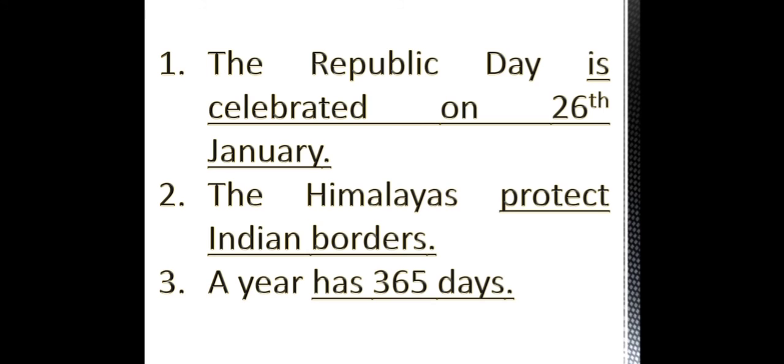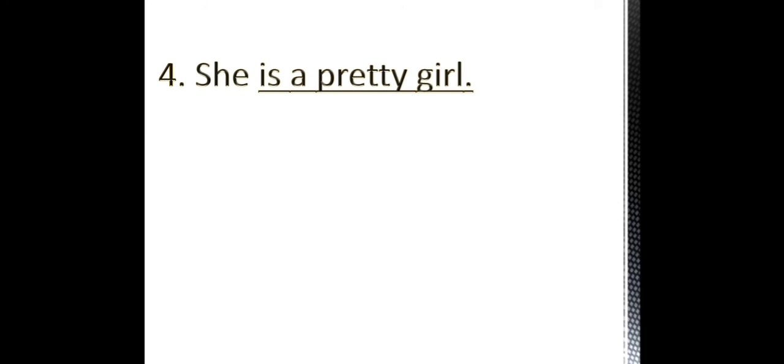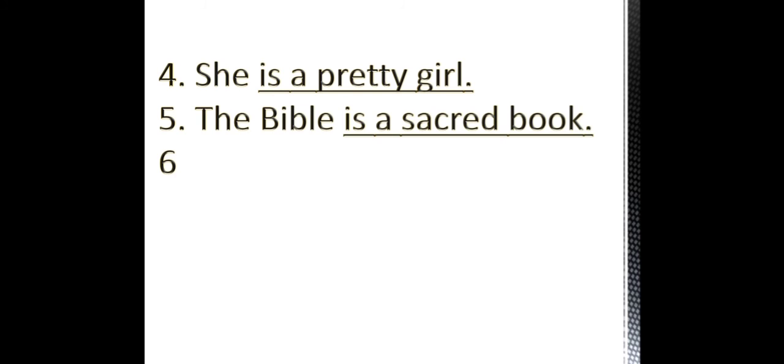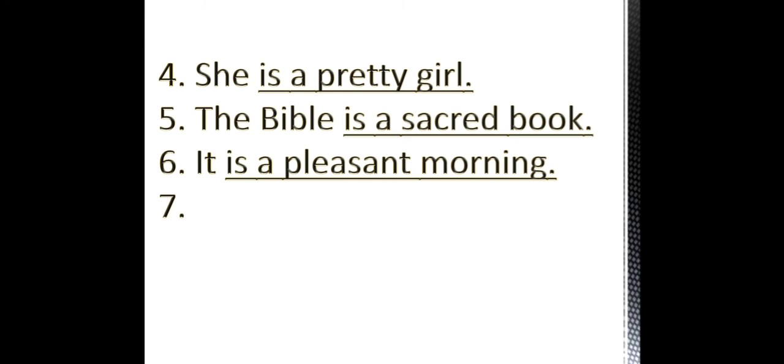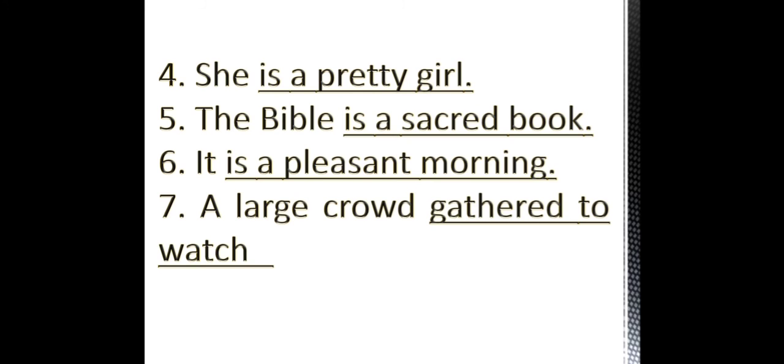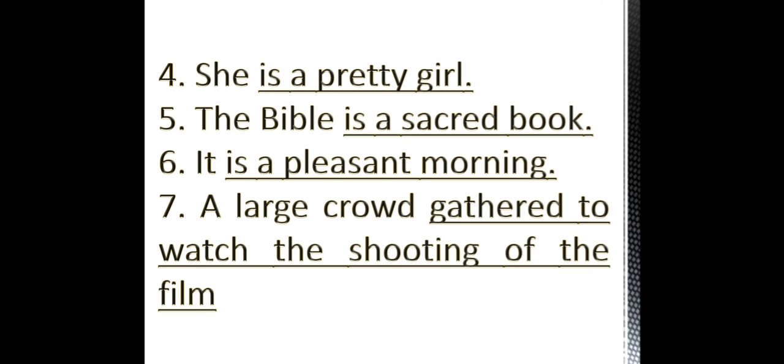Let us look into some other sentences. She is a pretty girl. The Bible is a sacred book. It is a pleasant morning. A large crowd gathered to watch the shooting of the film. So in these all the underlined words are nothing but predicate and they are always starting with a verb. Let us look into some other examples.